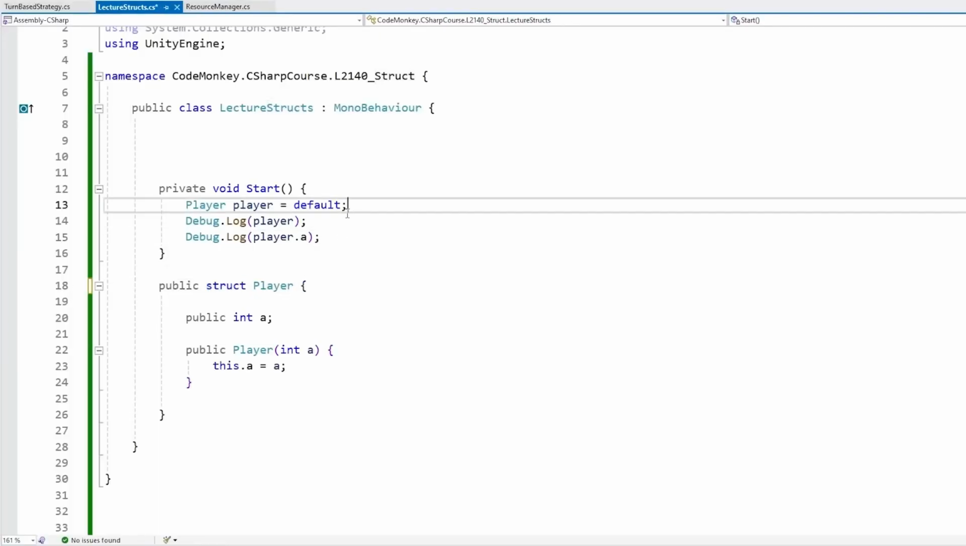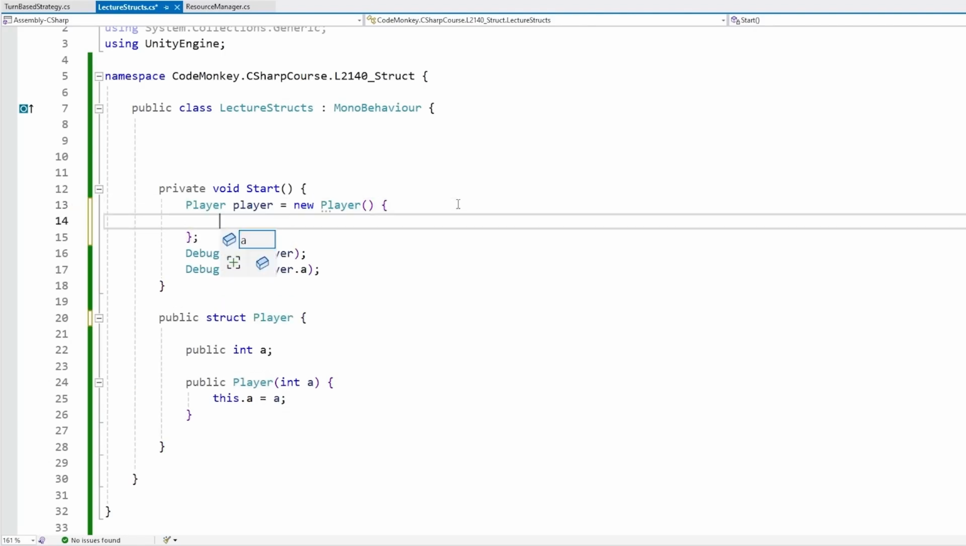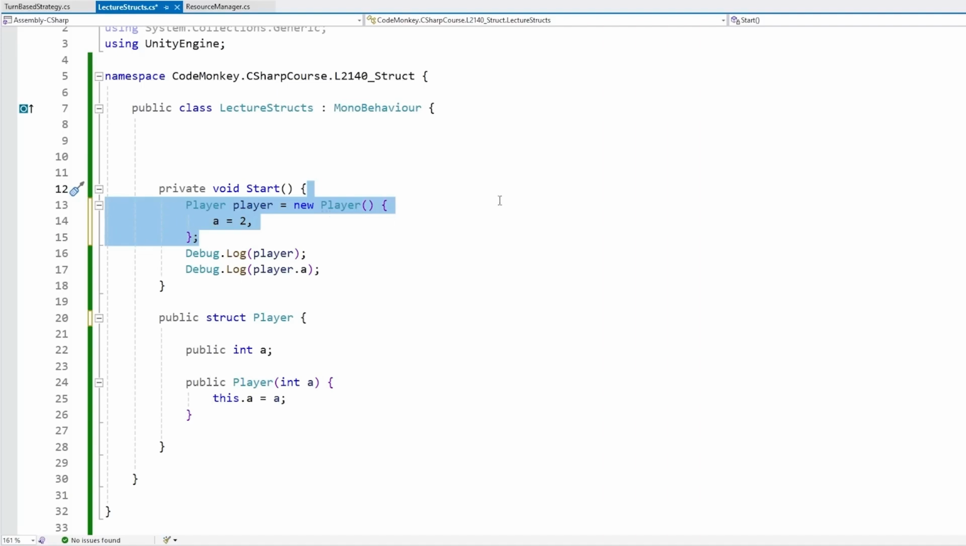So when you make a struct, you can create a new struct like we saw by using the default parameterless constructor, or we can use any custom constructors, or we can just make the struct and over here define any kind of thing, so a equals 2. And yep, this is valid code for initializing a struct.